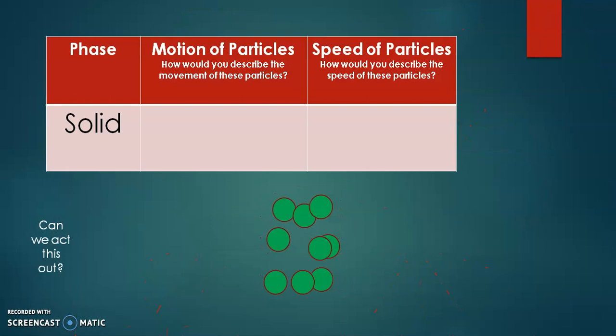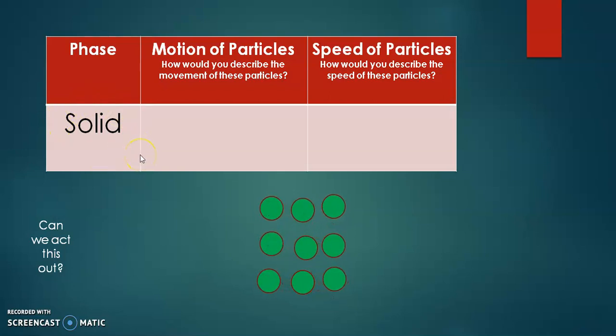Now the first phase is solid. The solids have a rigid or defined shape.